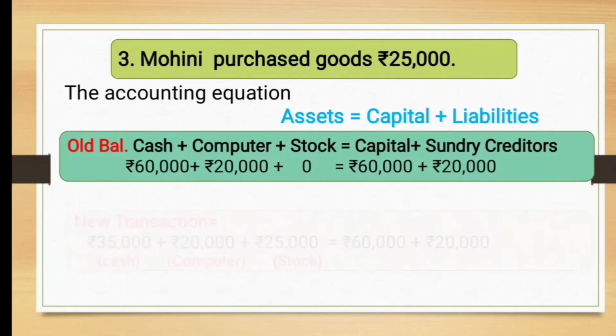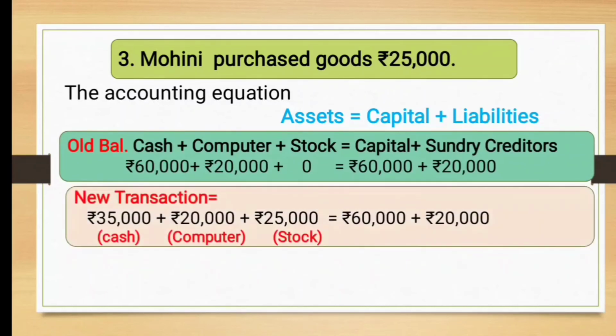With this new transaction, that is purchasing of goods in cash, now cash will go down because we have to pay the cash for these new goods. So cash will be 35,000 with this transaction. Computer remains the same, that is 20,000, and stock of goods, the new asset created here, is 25,000, is equal to capital remaining the same, that is 60,000, and sundry creditors also remaining the same, 20,000.